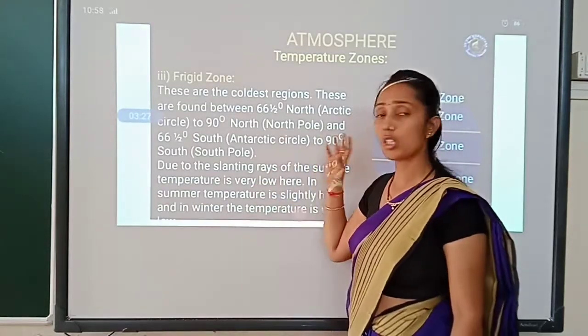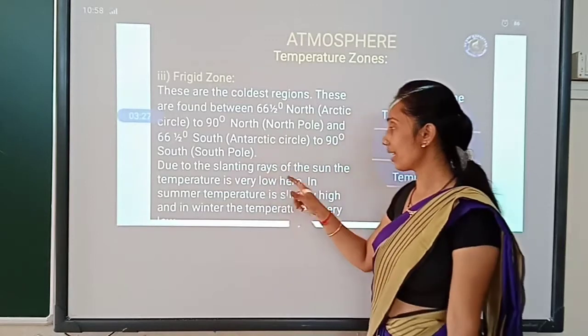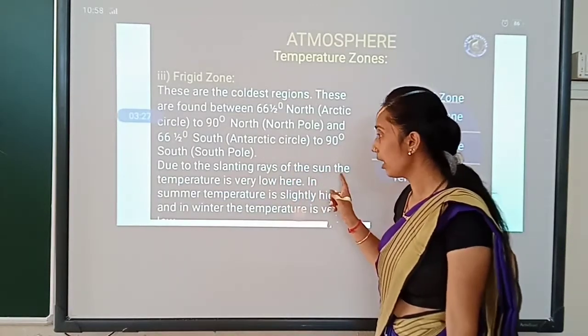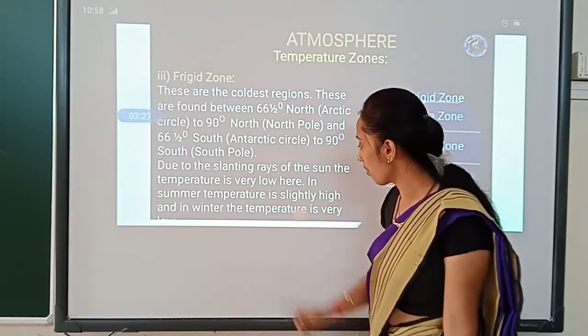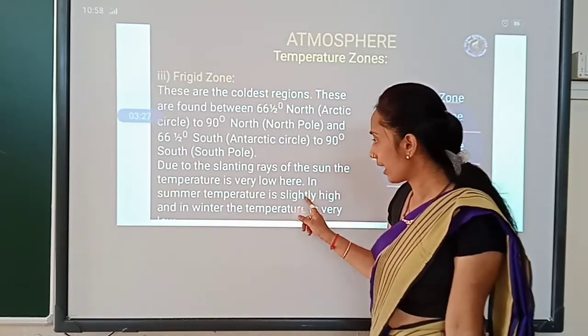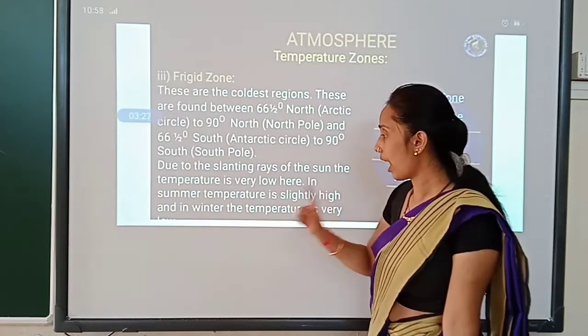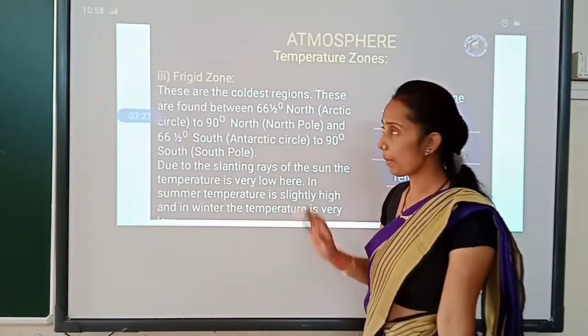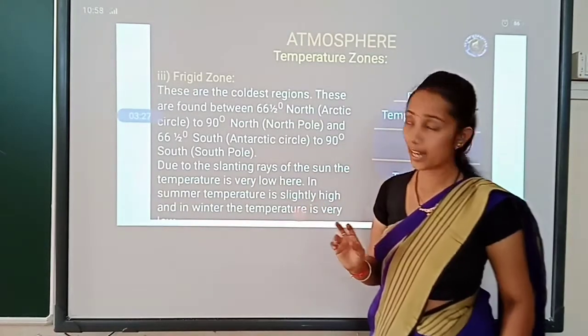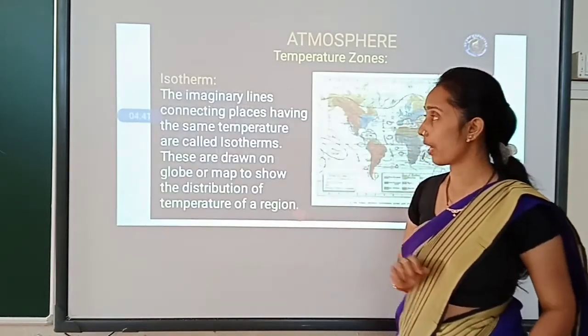So it is very cold. In summer the temperature is high, and in the winter the temperature is very low. Is it clear? Because of that we classify it as a frigid zone.